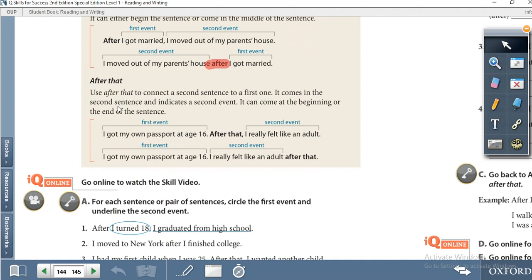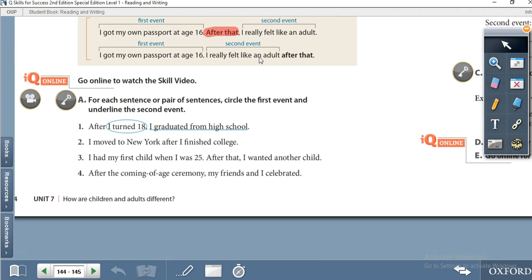Then we have "after that". "After that" connects the second sentence to the first one. For example, I got my own passport at age 16. Look here, full stop, and then we use "after that". So "after" and "after that" we use to describe two events. "After" connects two sentences, and "after that" comes with the second sentence, with the second event. Okay, here let's move to the task.